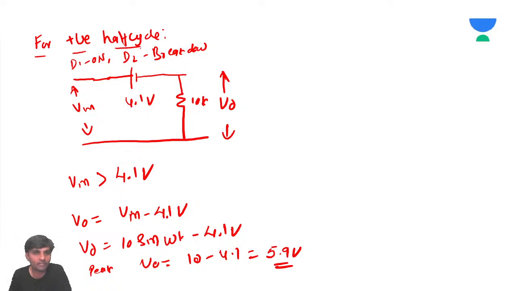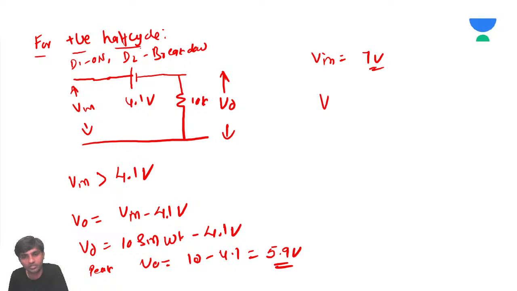Similarly for negative half cycle, what happens? Diode D1 is in breakdown, D2 is on. So how does it look? Let's say for positive half cycle, V input is 7 volts.